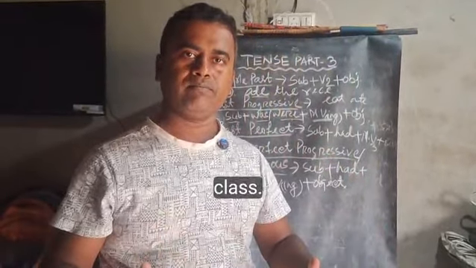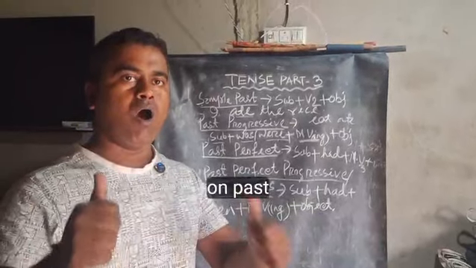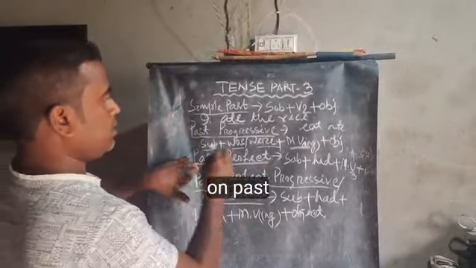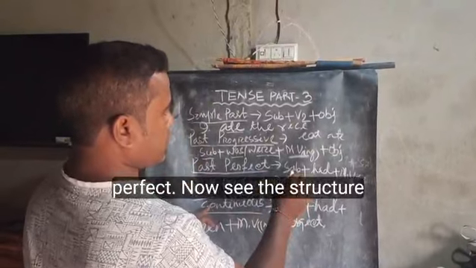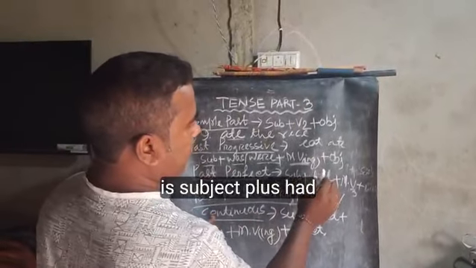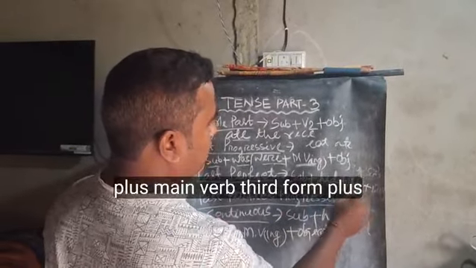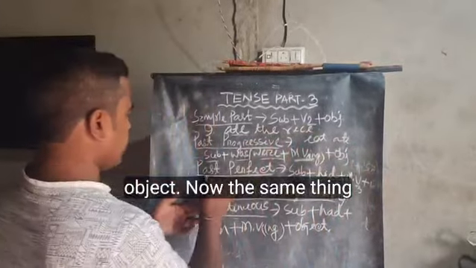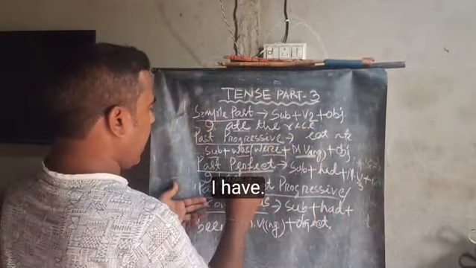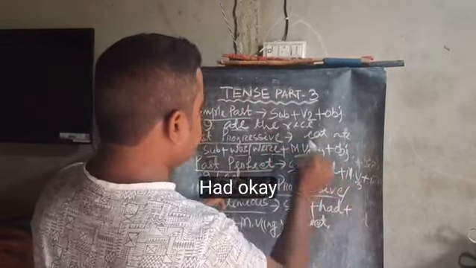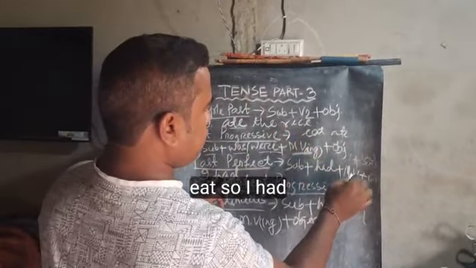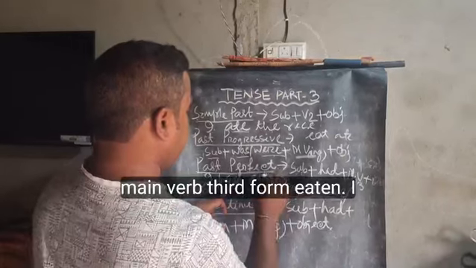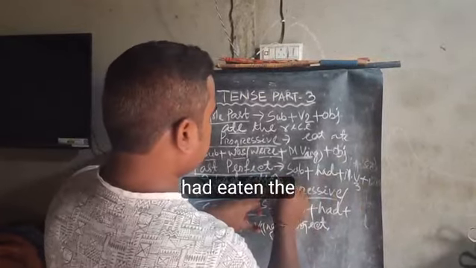Clear class? Let's discuss more on past perfect. Now see, the structure is subject plus had plus main verb third form plus object. The same thing, I had, okay, eat. So I had main verb third form, eaten. I had eaten the rice.